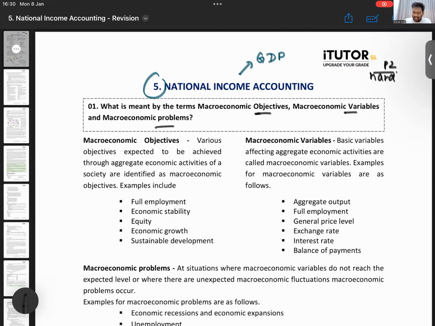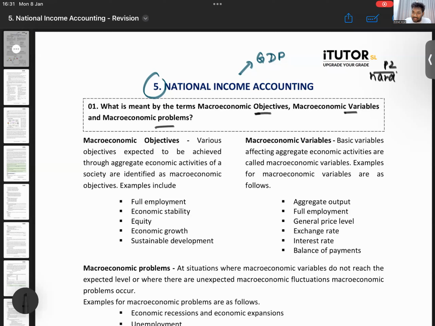What are macroeconomic objectives? Now, just like you all have objectives. Remember I gave you all a target. Just to check, did you all finish unit number 1 last week? You all were supposed to, based on our target. This week you are supposed to study unit number 2. Follow that. I'm not going to remind you every week. That is on your end. Any unit is fine, but we start from unit number 1.